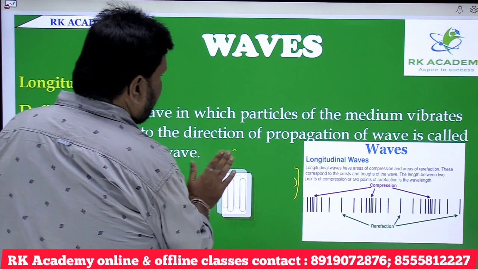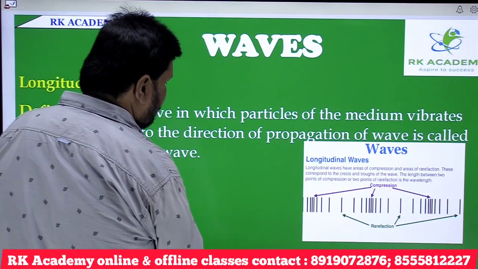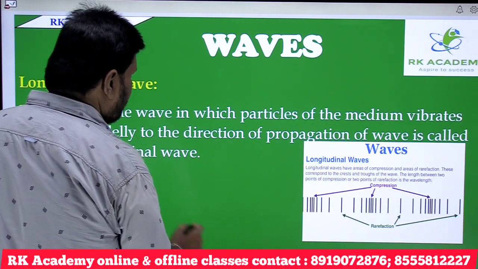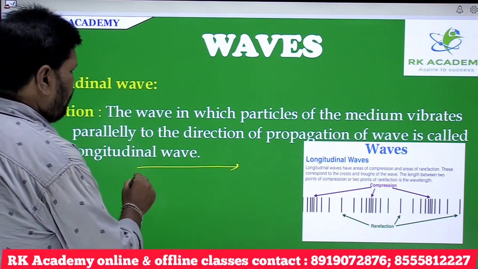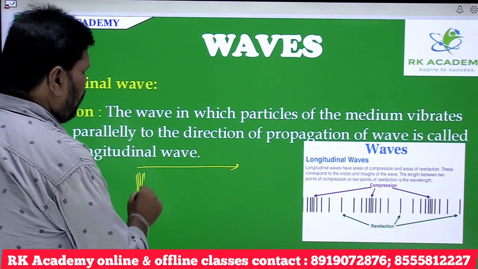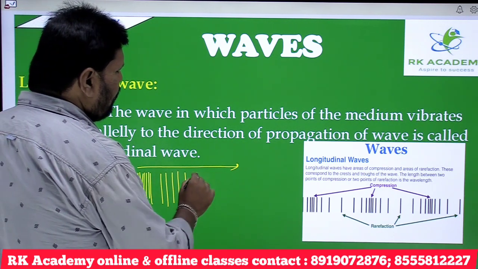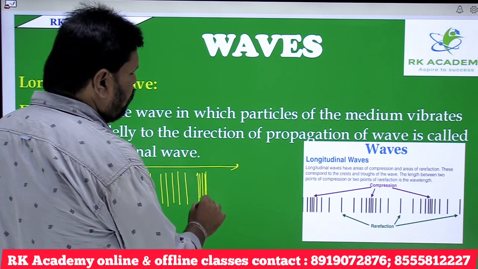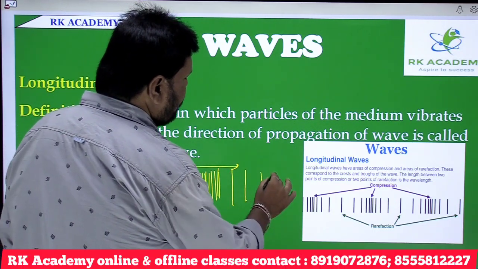For a better look, if this is the direction of propagation of the wave, the particles of the medium vibrate along the direction of propagation of the wave. Somewhere the particles vibrate very close to each other, somewhere very distant from each other.